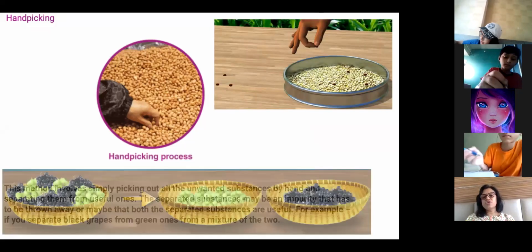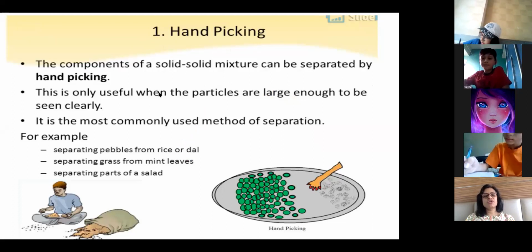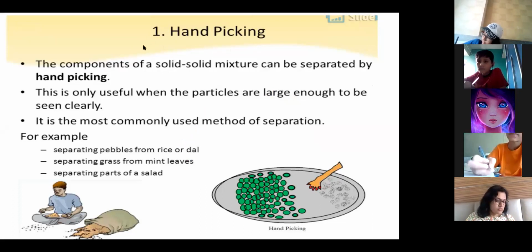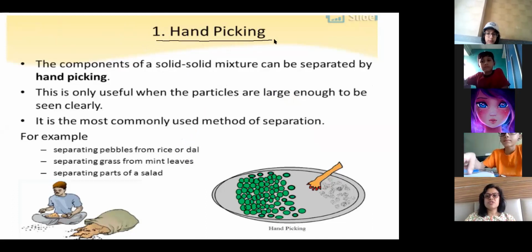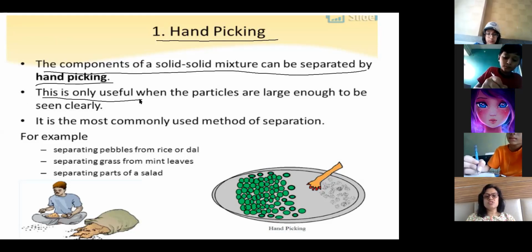Now, when do we use hand picking? Write down the topic, hand picking. First one we have done is hand picking. First step is hand picking. You can write: the components of a solid-solid mixture can be separated by hand picking. Second point, when is this used? This is used when the particles are large enough to be seen clearly.